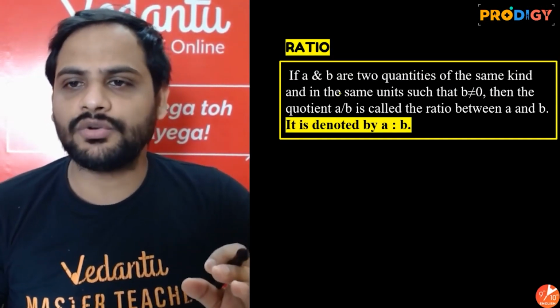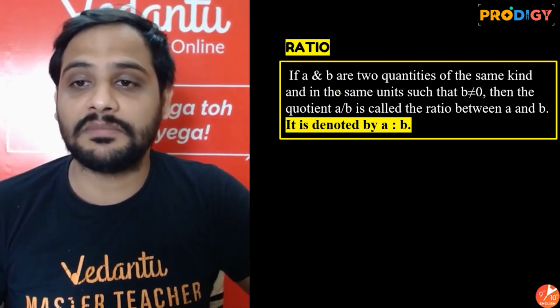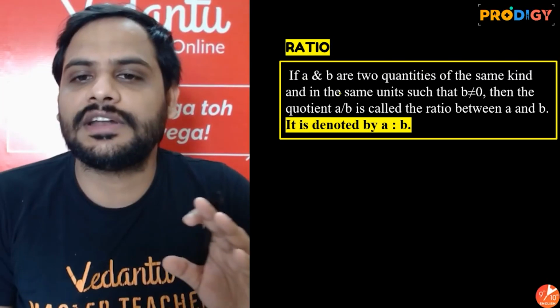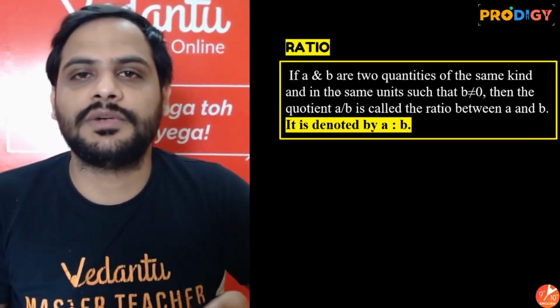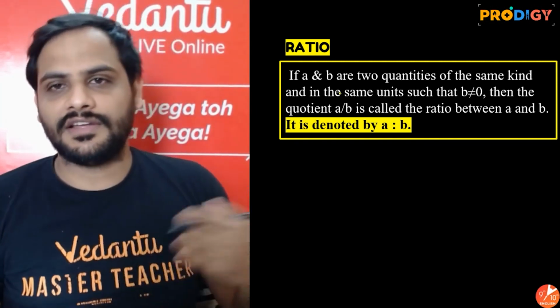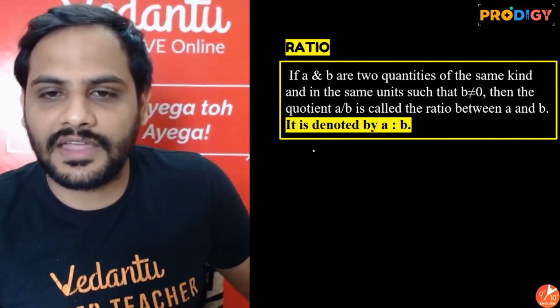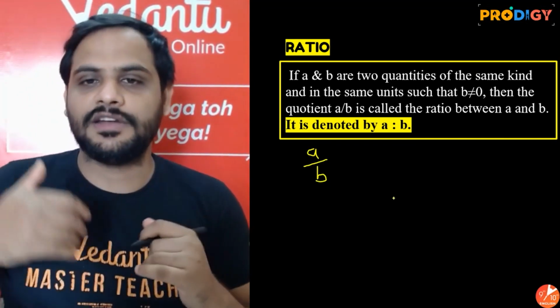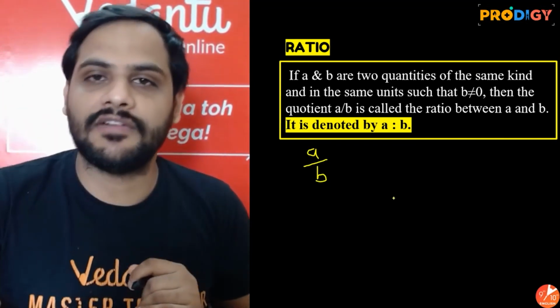So A and B are two quantities of the same kind in the same unit such that B is not equal to 0. Obviously, the denominator should not be equal to 0. Then the quotient A by B is called the ratio between A and B. Simple. So when I say ratio of A and B, it means A divided by B.